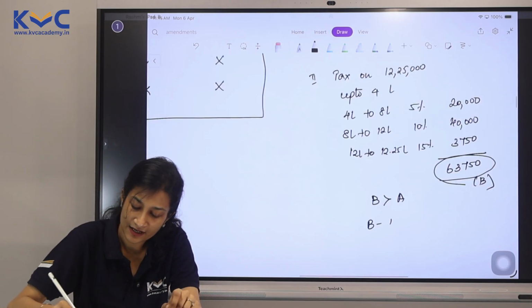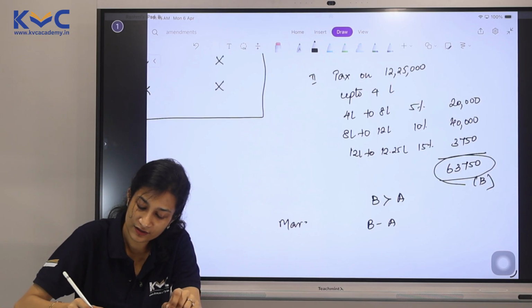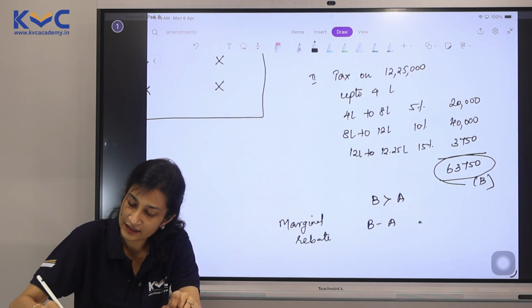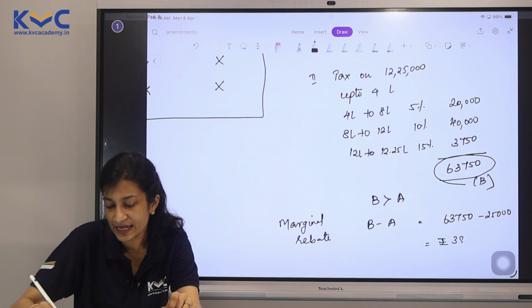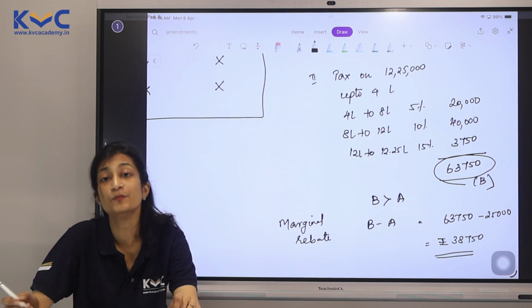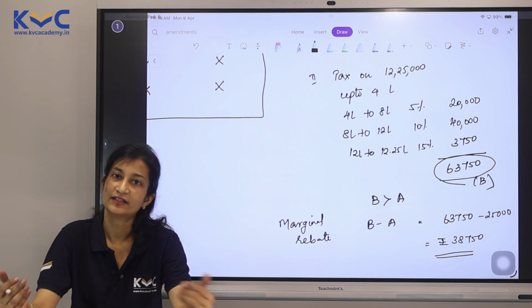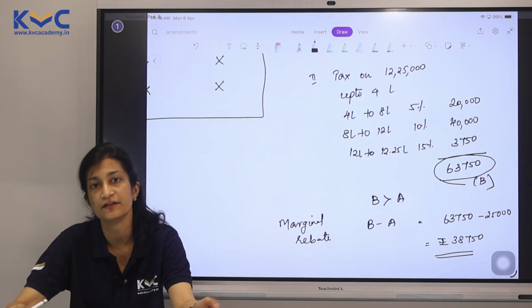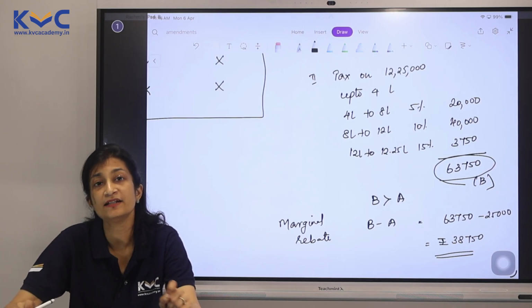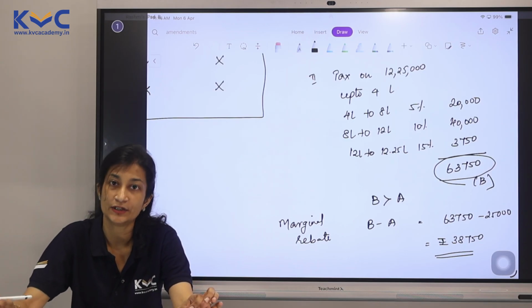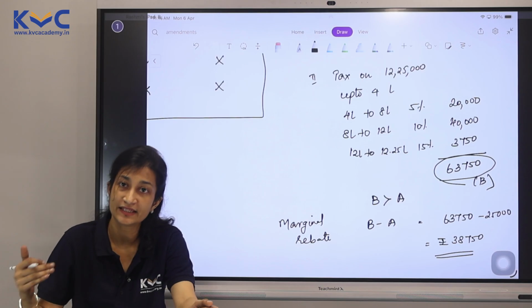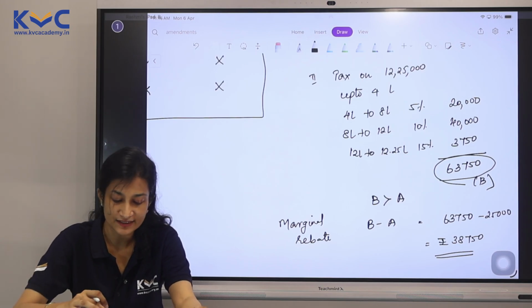B minus A will be your marginal rebate, which means 63,750 minus 25,000, which comes to 38,750 becomes your rebate. In other words, your tax liability will be back to 25,000. Marginal rebate is not allowed under optional tax regime, only under default. Please be mindful about these steps and I'm sure you'll get your answer right.